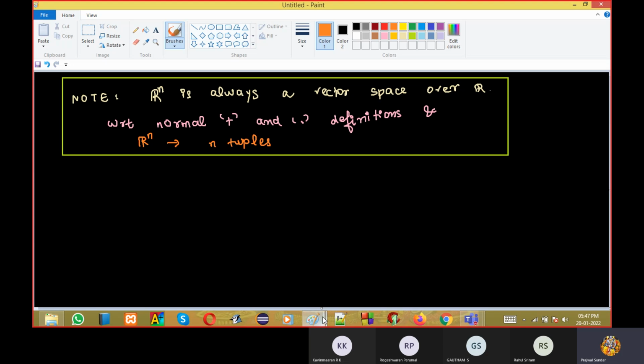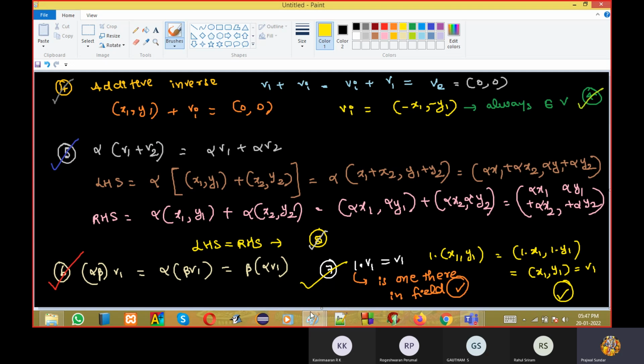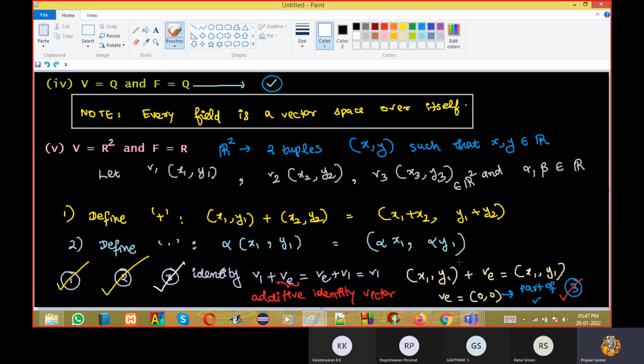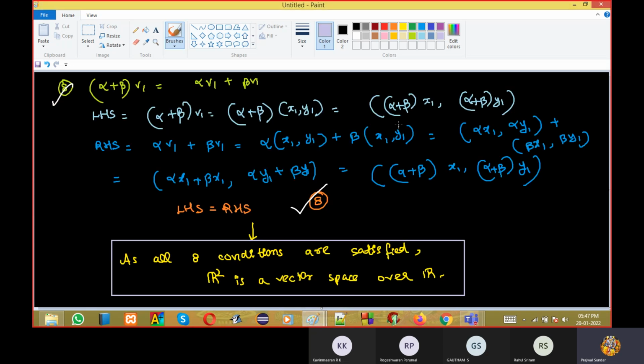See, it's not just R squared. Imagine I'm extending v1 as I'm writing for R cube, I'm going to x1, y1, z1. I can even go to R power 4, I can go to w1, x1, y1, z1. Any number of dimensions I can go. It is still all properties exactly the same way satisfied. Correct? So there is going to be no problem. Yes, R power n, any, and this is an n-tuple. I think many people had confusion on this word. This is x1 comma and so on, this is one n-tuple, that's it.